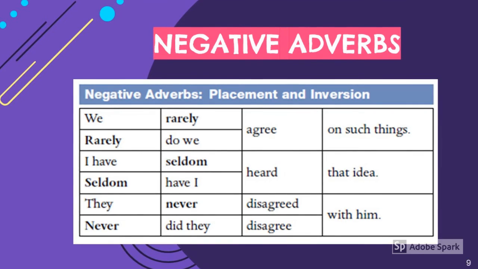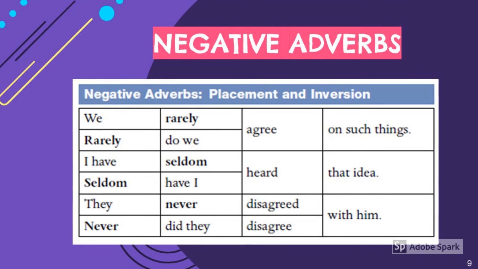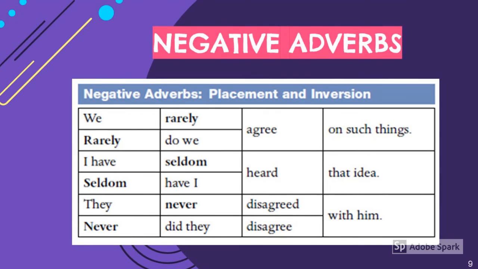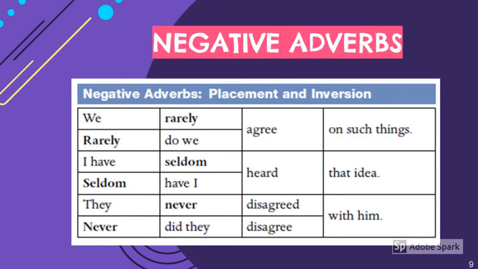I say we rarely agree on such things in the normal way. If I put rarely at the beginning, then I need to use an auxiliary, and because the sentence is in present tense, I use do. Rarely do we agree on such things.